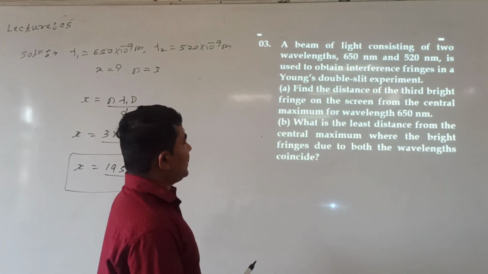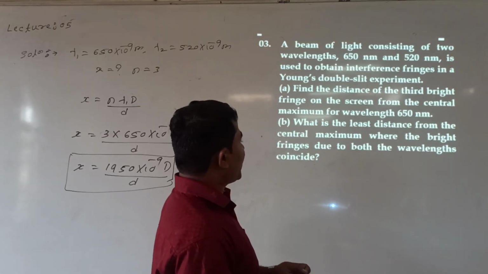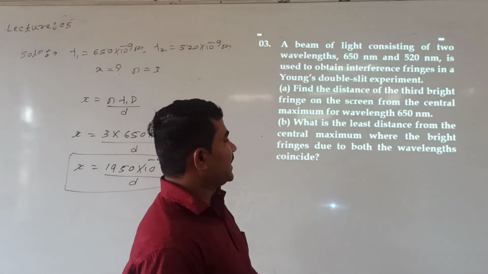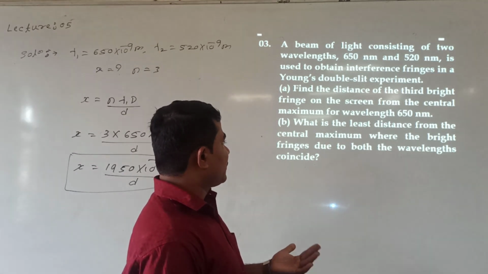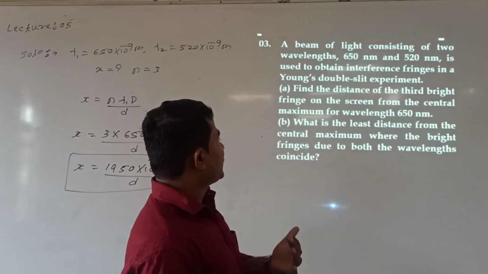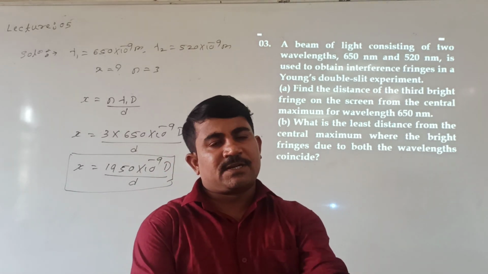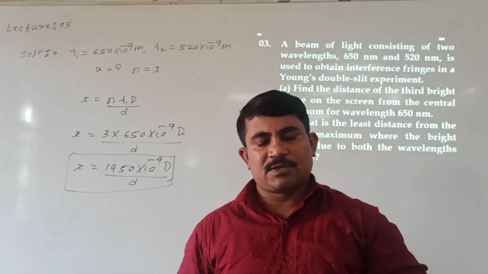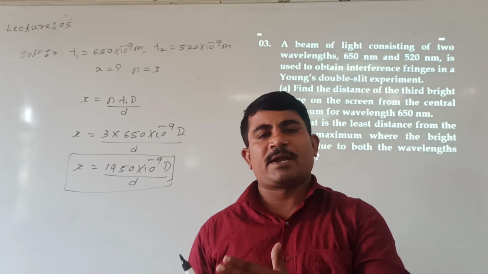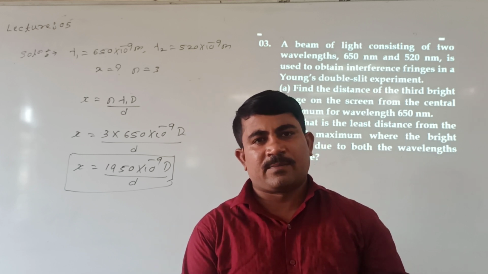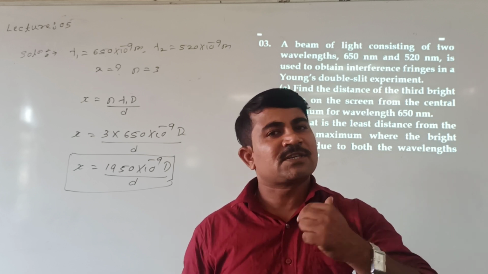Now, option B we will read. What is given in option B? What is the least distance from central maxima where bright fringes due to both wavelengths can coincide? Both wavelengths can coincide. See here, now we'll see this numerical. Two wavelengths are given, lambda 1 and lambda 2. For lambda 1 and lambda 2, two values of n are available. At some other fringe, both wavelengths coincide. The distance we need from this.